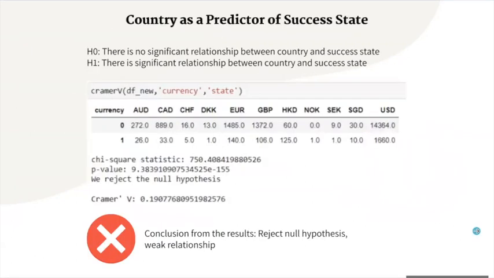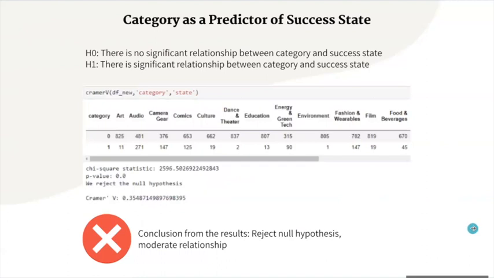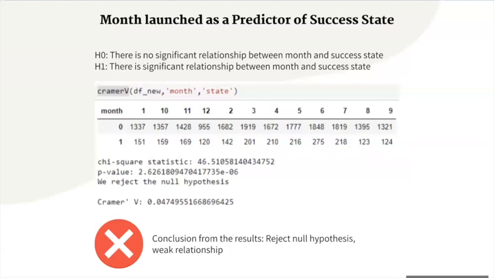Now we'll look at the category variable relationship with success rate through these two tests. So first, we have country. The null hypothesis for this would be country and success rate have no significant relationship, and the alternate hypothesis is that they have a relationship. As you can see from the test, the p-value of the chi-square test comes at this number, which is basically 0. So you can confidently reject the null hypothesis and say that yes, country and success rate have a relationship, and looking at the Cramer's V coefficient, it is a very weak relationship. Similarly, for the next variable, we'll come to a conclusion that category and success rate have a really significant relationship and it is a moderate relationship. Lastly, for the month launch of the campaign, you can see that the month launch and the success rate have a significant relationship, but it is a weak relationship.